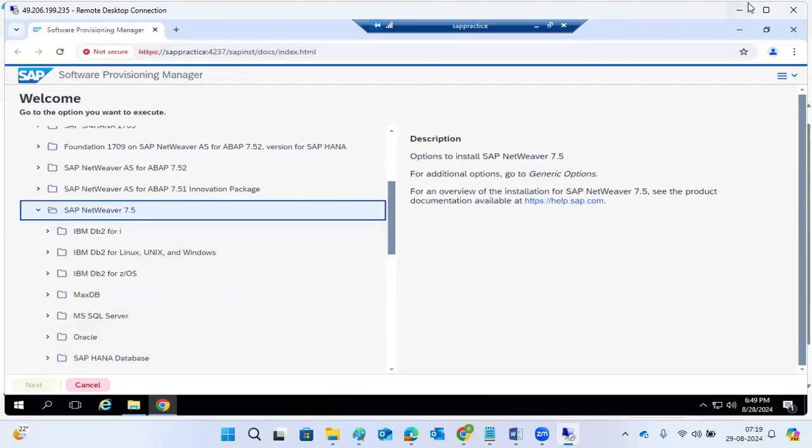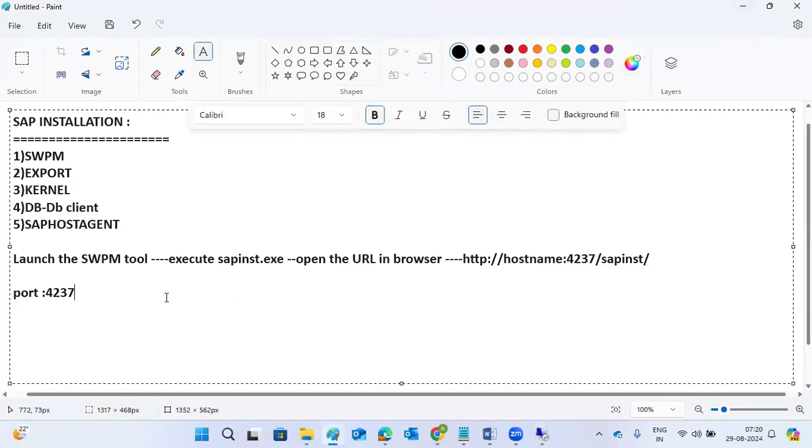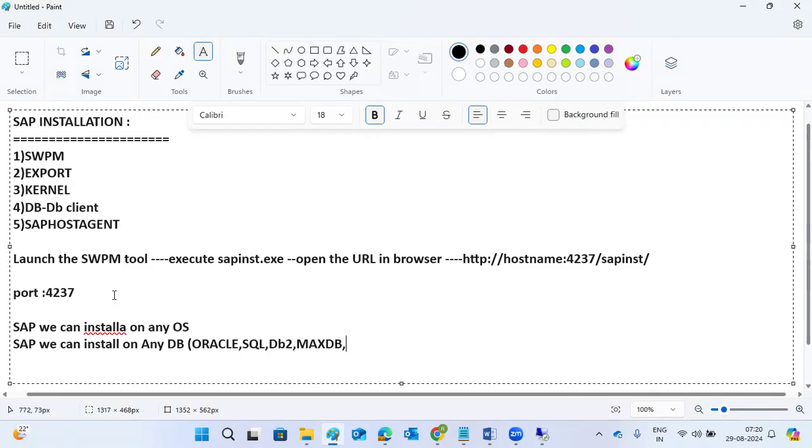As I mentioned, SAP we can install on any operating system, and on any DB except S4HANA. Any DB means Oracle, SQL, DB2, MaxDB, Sybase, HANA. These are the databases in the market.